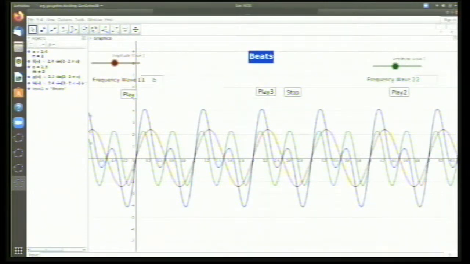Now this can be experimented with in a different way also. Suppose you want to produce the Saptasuras. Sa Ri Ga Ma Pa Dha Ni Sa.